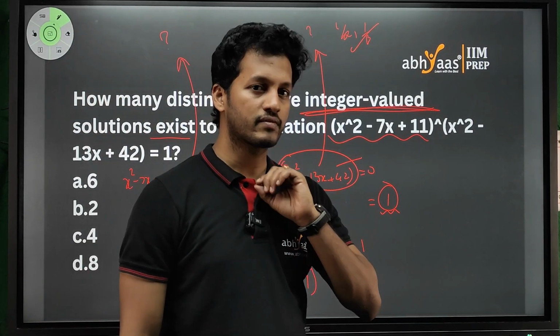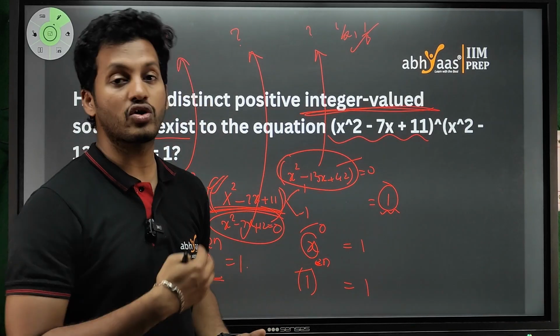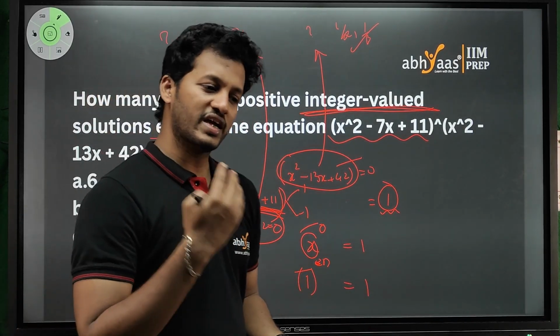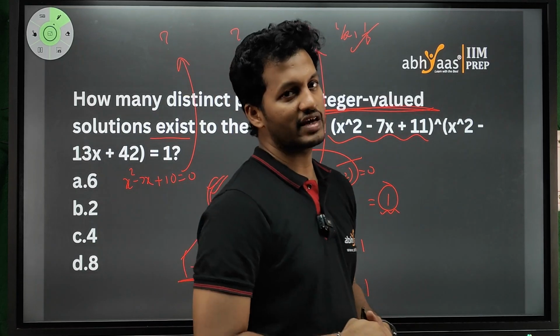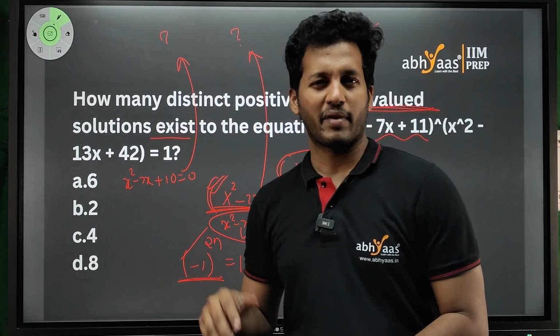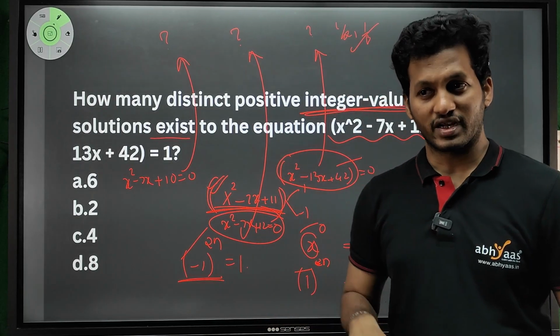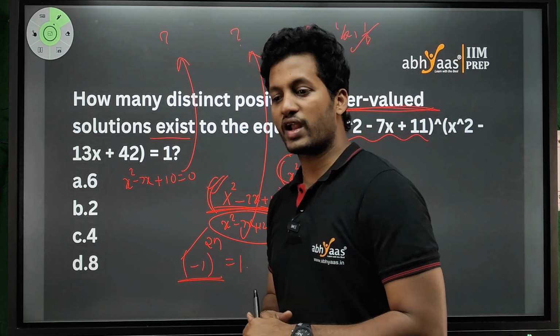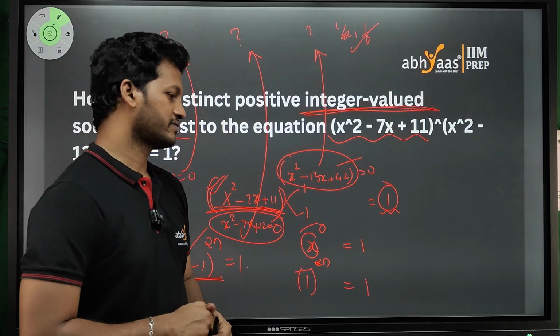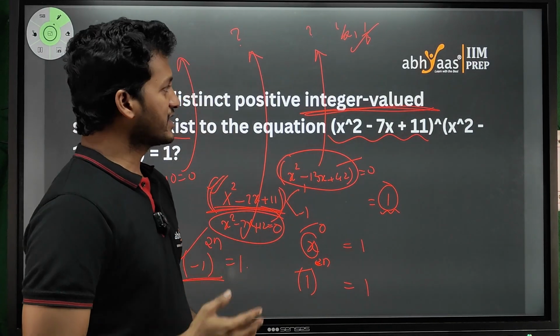And what is the other way? The third model is through graphs. This is the way Indore asks questions. I don't know whether Kozhikode may follow it or not. So generally they can ask questions through graphs also, whether it has a minimum point or maximum point, or whether it is increasing or decreasing. There are 2 instances where Indore has asked questions on quadratic equations depending on the graph. Okay, so what else?